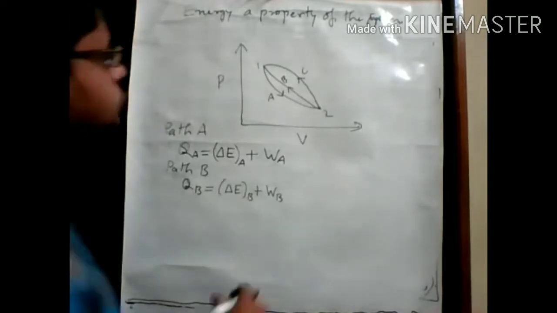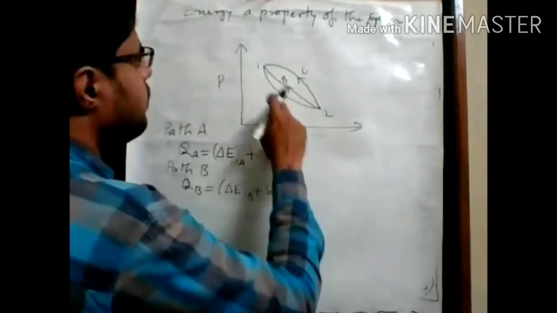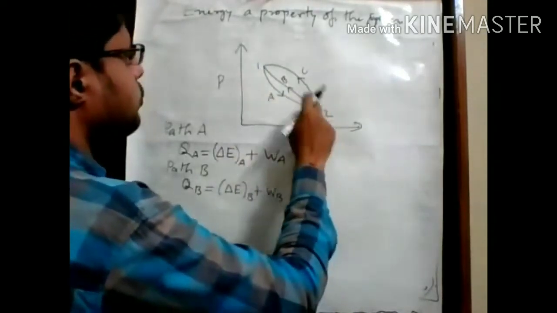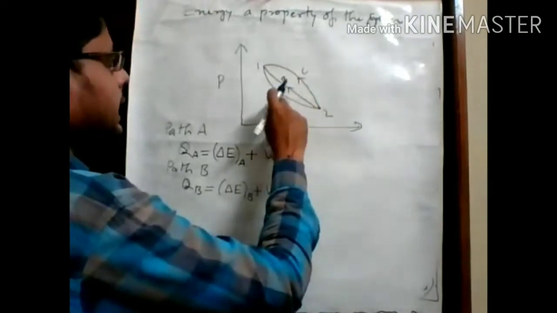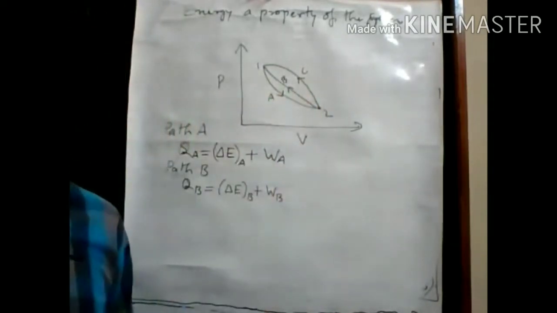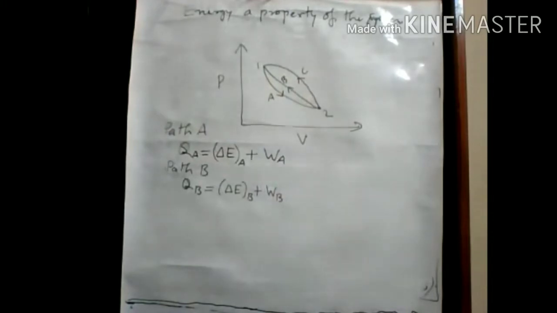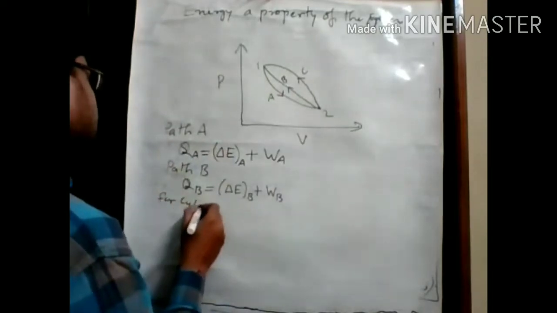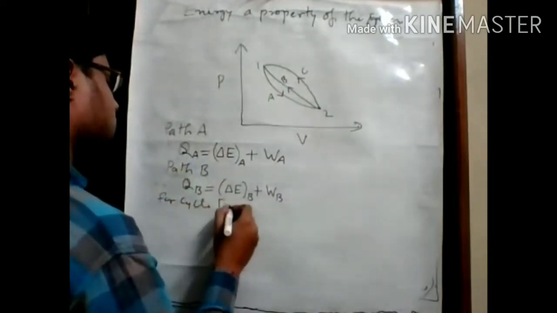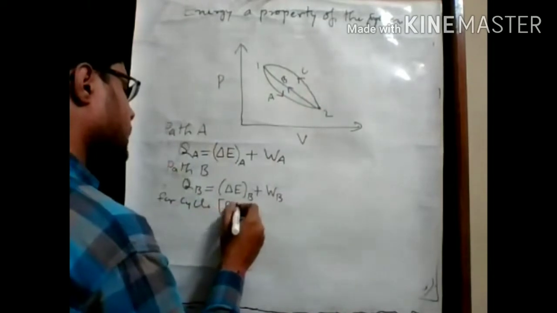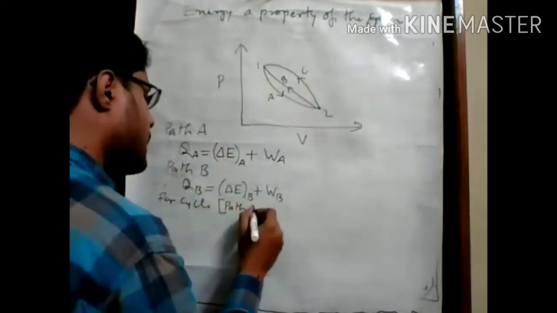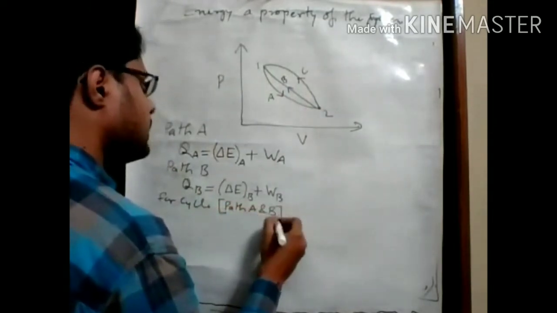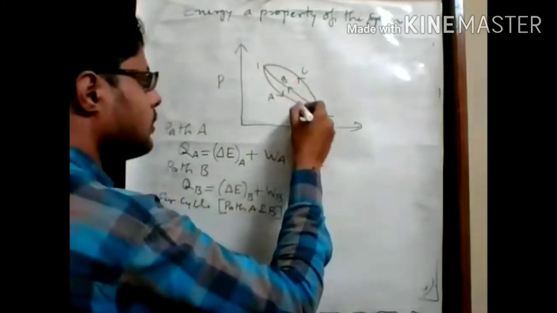If we combine these two paths, 1 to 2 and 2 to 1, through process A and through process B, we form a cycle.